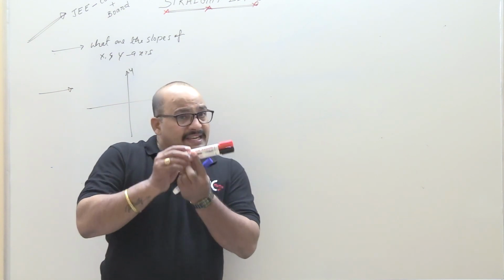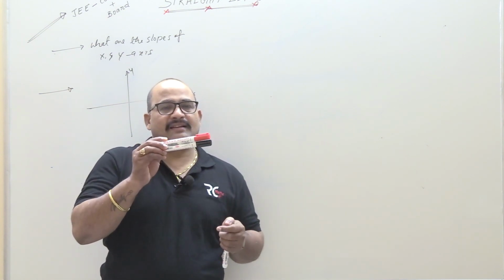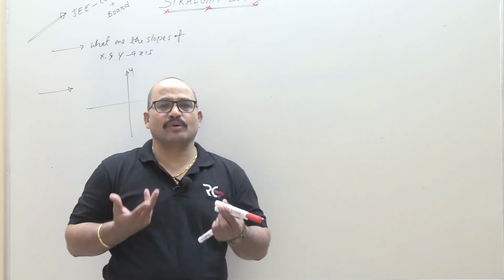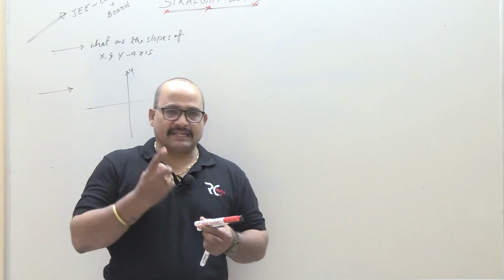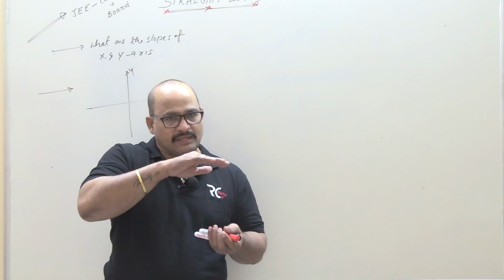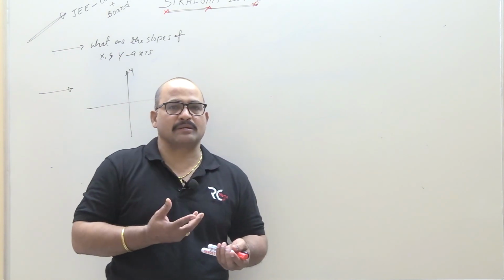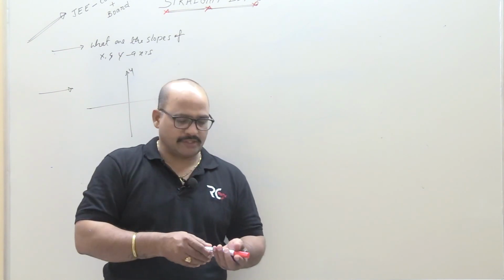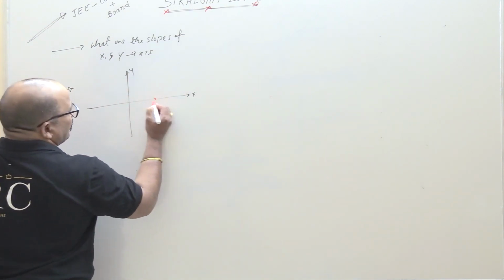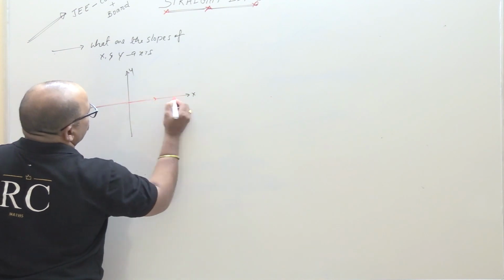X axis with x axis, how much angle does it make? 0 degree itself. So we are discussing based on the x axis. So I am talking about x axis slope. X axis with x axis 0 degree. So x axis slope, that means this total x axis slope.